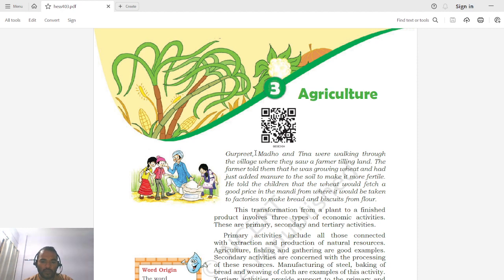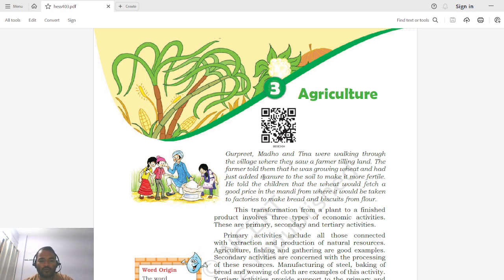So three friends, Gurpreet, Madhu and Tina, were walking through a village and they saw a farmer who was preparing his land for agricultural purpose. He was preparing the soil so that he can do sowing. He was planning to sow wheat, and he was expecting that when he harvests the wheat and sells it in the market, he will get good money as a return. Also this farmer told that he has just added manure to the soil because wheat requires fertilizers and manure is a good fertilizer.